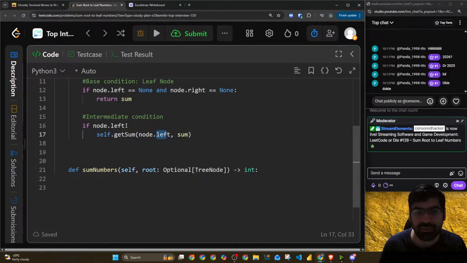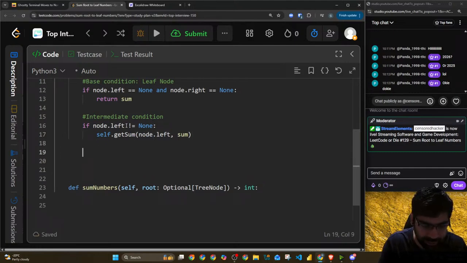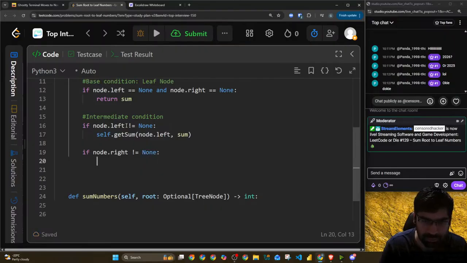Left, because left is there, not equals to none, for people who don't get it. It's not everybody is so fluent in Python yet. If node dot right not equals to none, same thing but with the right one.